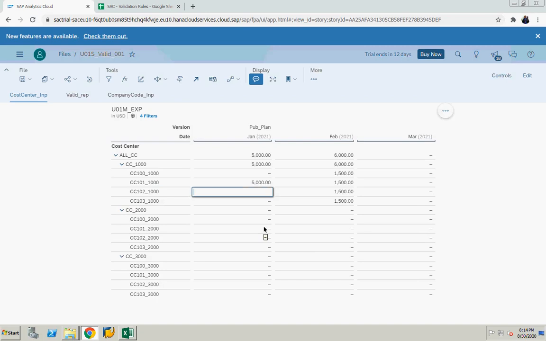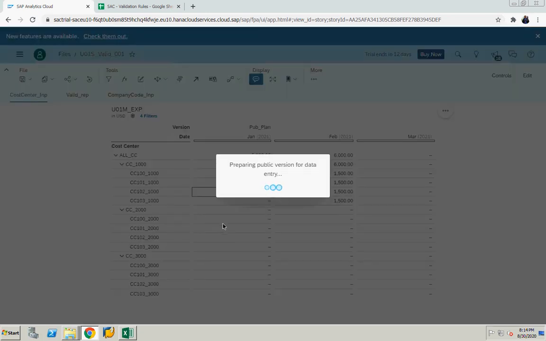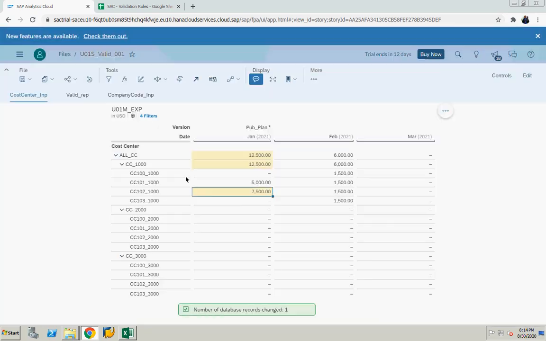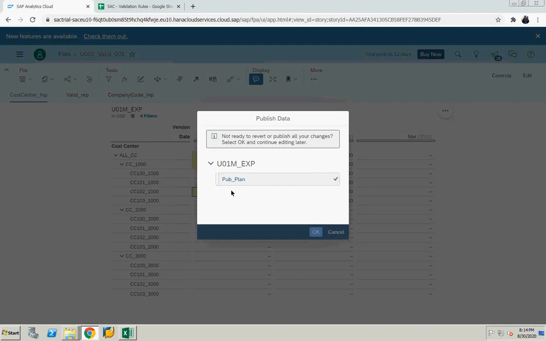So let's say 7500 I am adding. So I'm publishing this data. CC102 1000 7500 I added. So it should derive profit center as PC102, company code as 1000. So go to more, publish data, publish all.